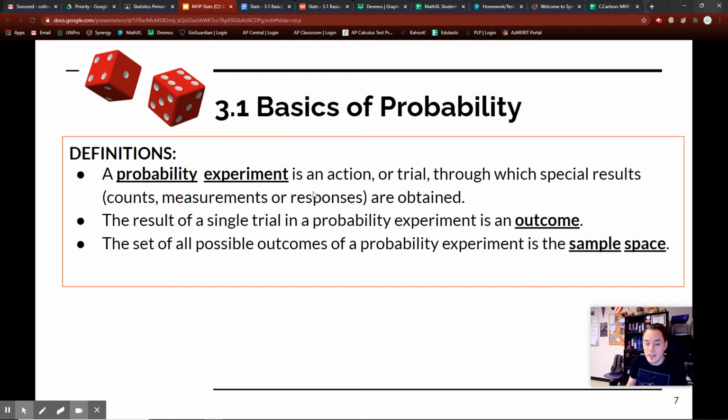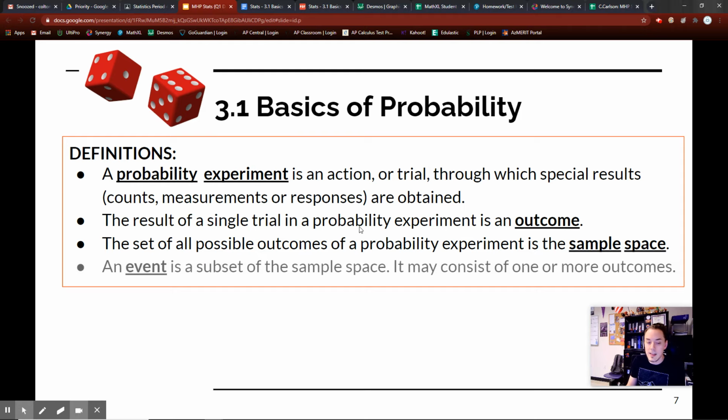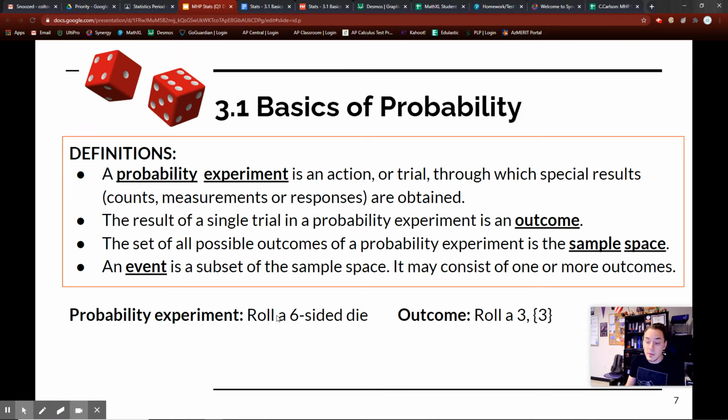The set of all possible outcomes of a probability experiment is the sample space. An event is a subset of the sample space. It may consist of one or more outcomes. You don't need to write this down, but a probability experiment, for example, is like rolling a six-sided die. The outcome would be if I rolled a 3.